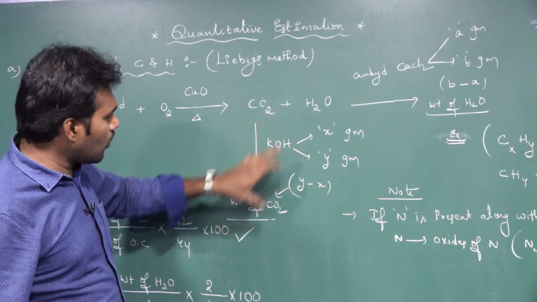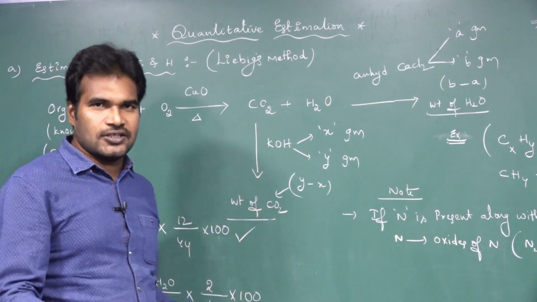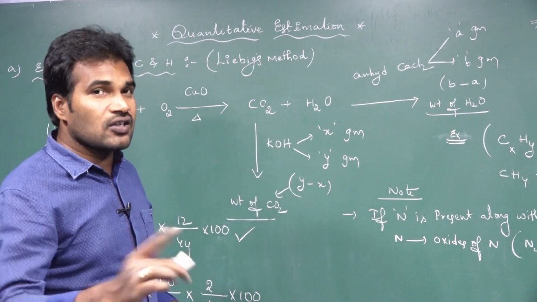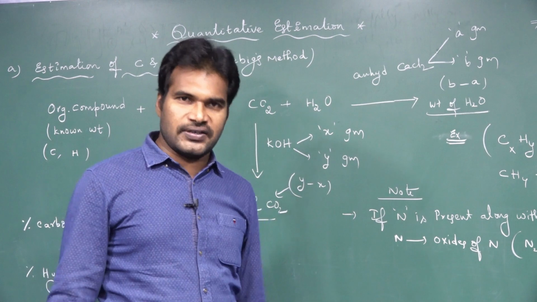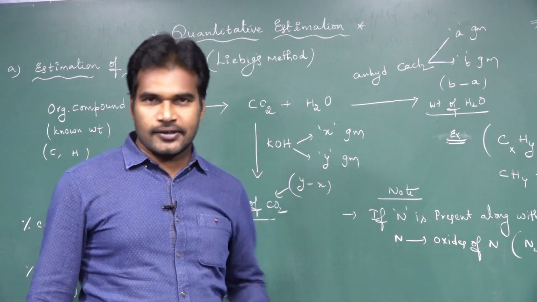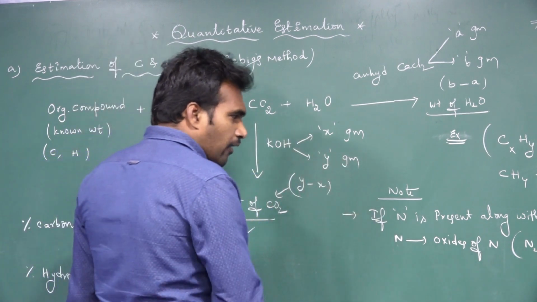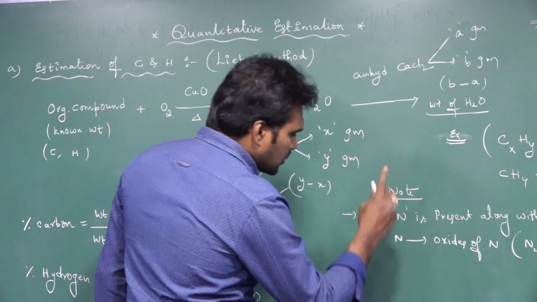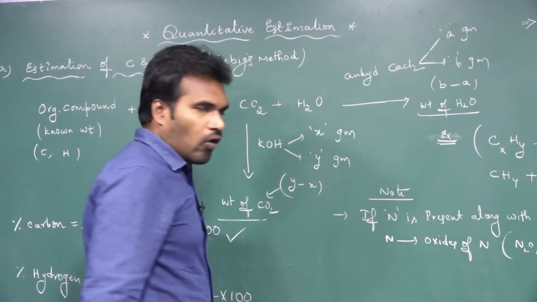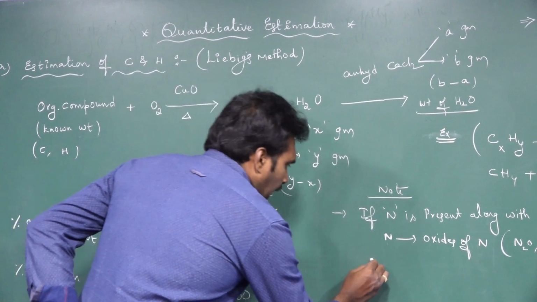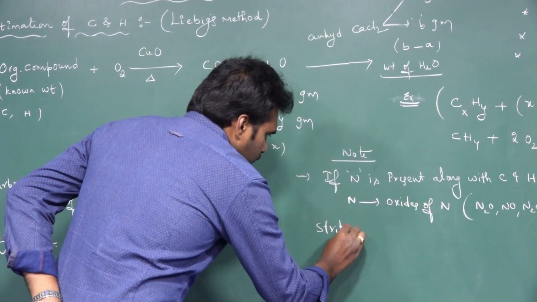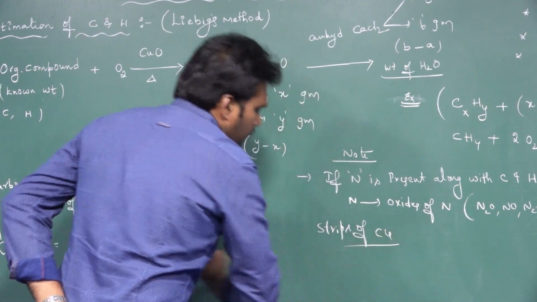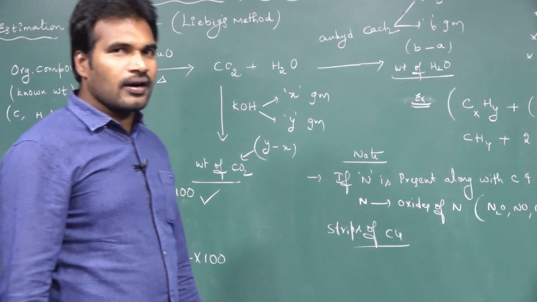With this, the weight of actual CO2 will change, and the percentage of carbon will differ from the actual percentage. So to avoid that, what should we do? To stop this oxidation of nitrogen into oxides of nitrogen, I am adding strips of copper. The strips of copper I am using here.